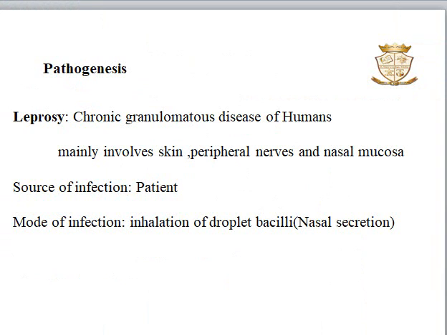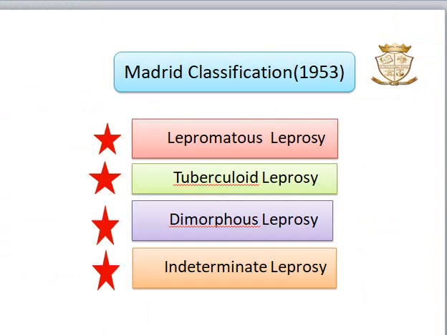Coming to leprosy. Leprosy is a chronic granulomatous disease of humans, mainly involving skin, peripheral nerves and nasal mucosa. Source of infection is the patient. Mode of infection is inhalation of droplet bacilli, mainly coming from nasal secretion. According to the Madrid classification in 1953, leprosy can be classified into 4 types: lepromatous leprosy, tuberculoid leprosy, dimorphous leprosy, indeterminate leprosy.